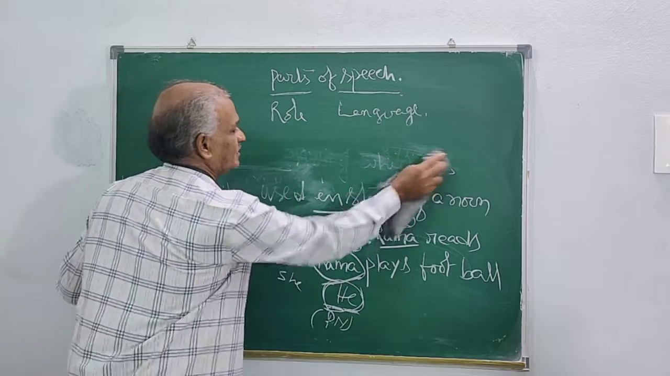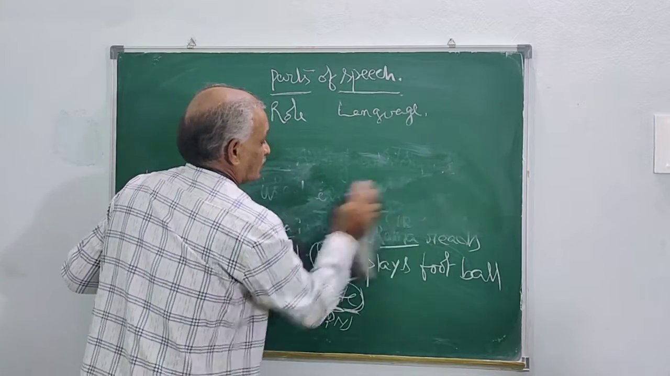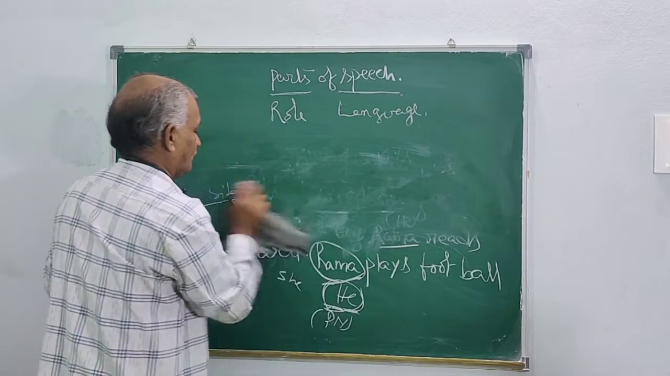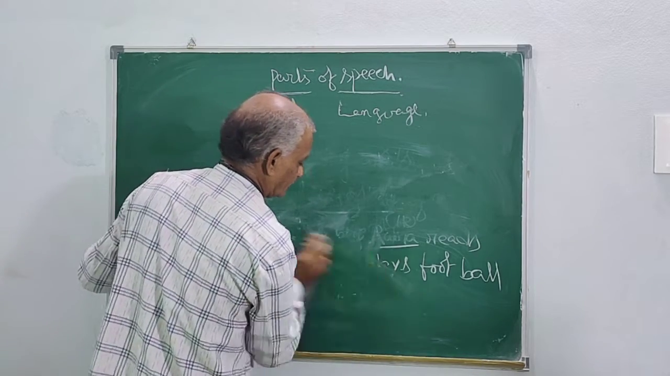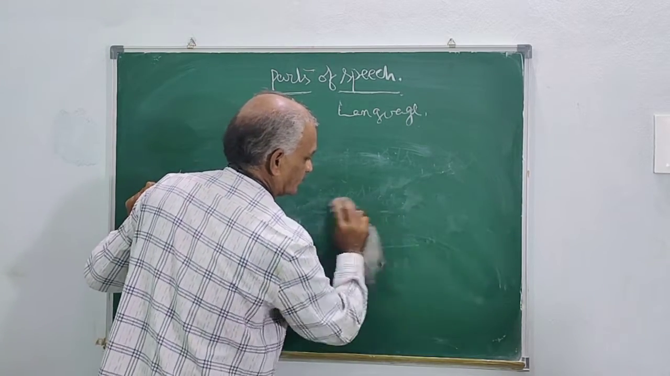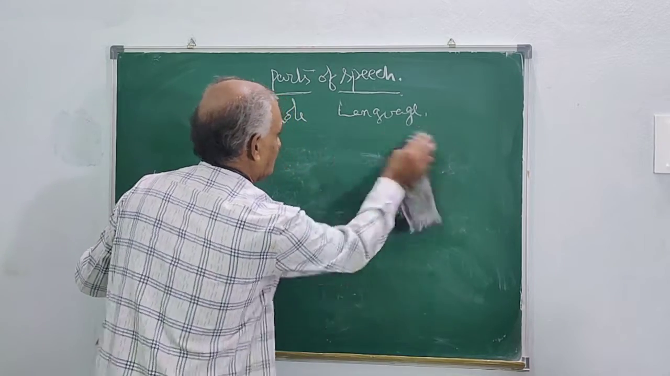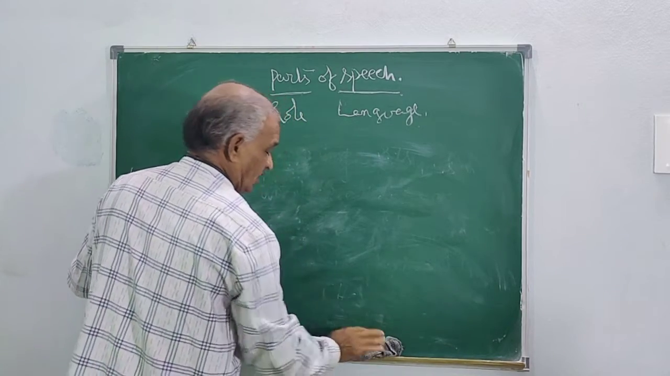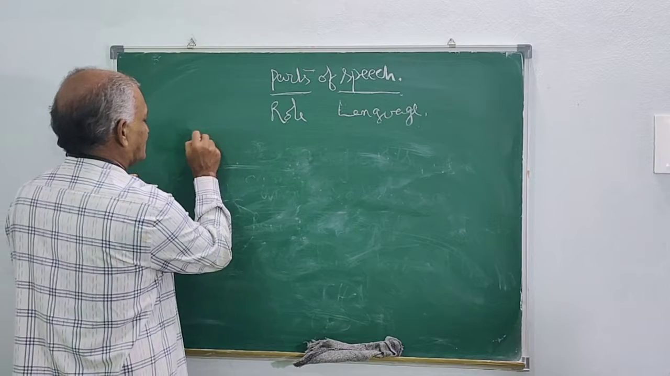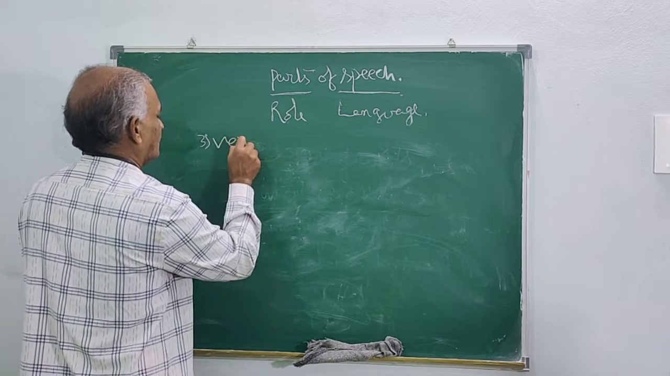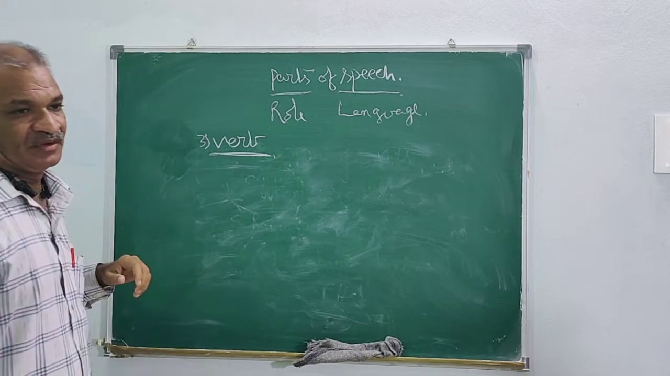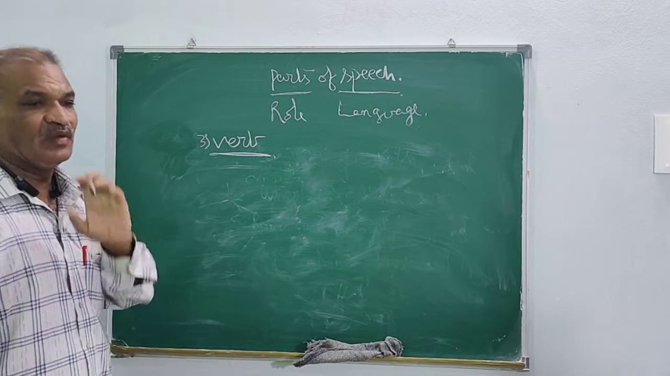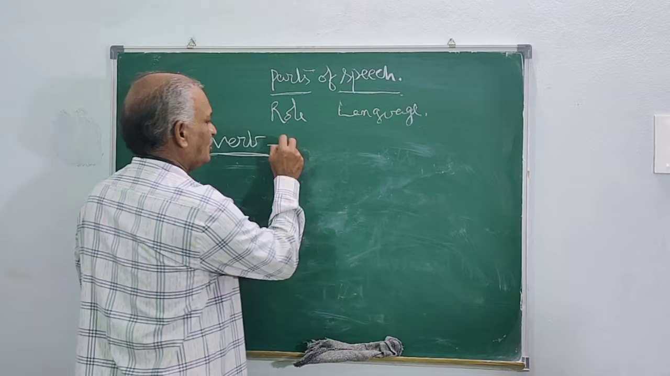Now you see, the third part is verb. Verb means, simply, we can say all doing words.